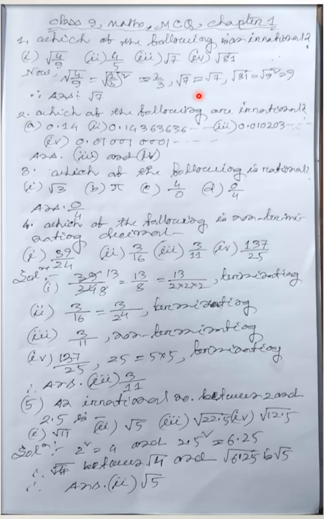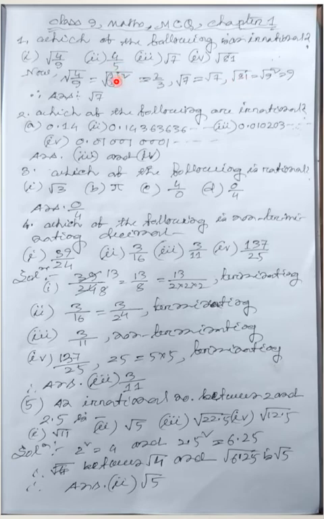Root 7. Root 7 is not a perfect square number, and it does not come out from the root, so it is an irrational number. But root 81 is a rational number, because you can write root 81 equal root 9 square, and 9 square equals 9, so it will come out from the root. So the numbers which will not come out from the root are irrational numbers.